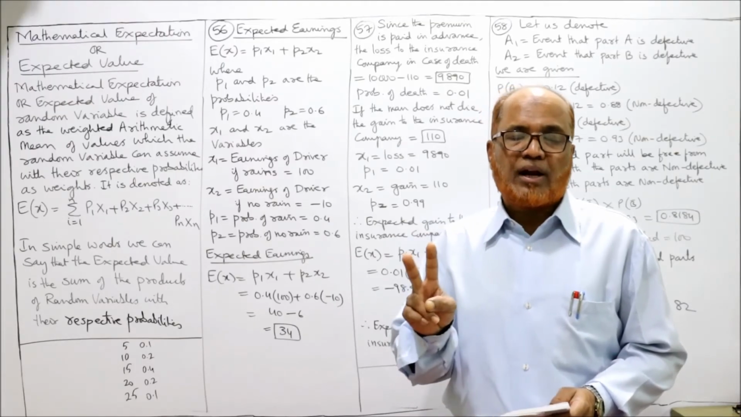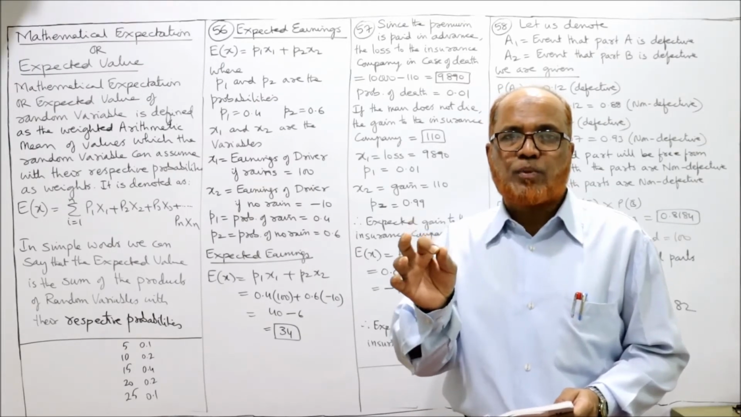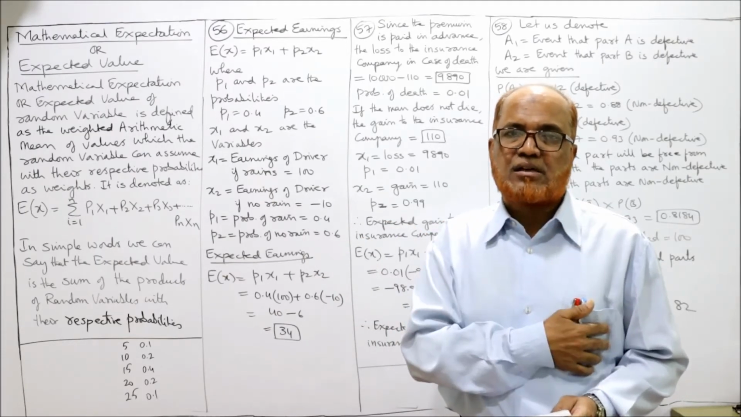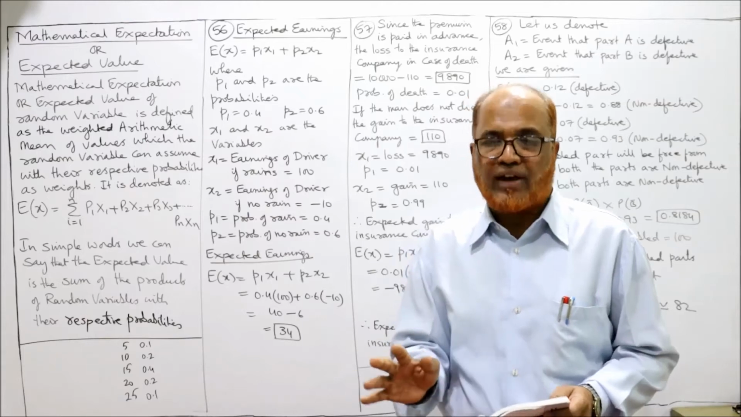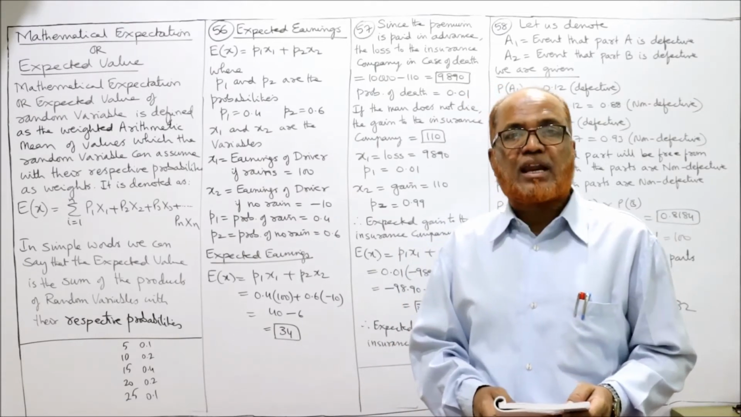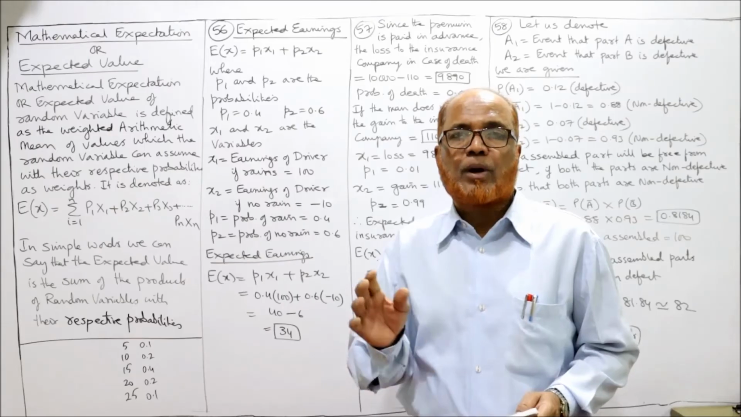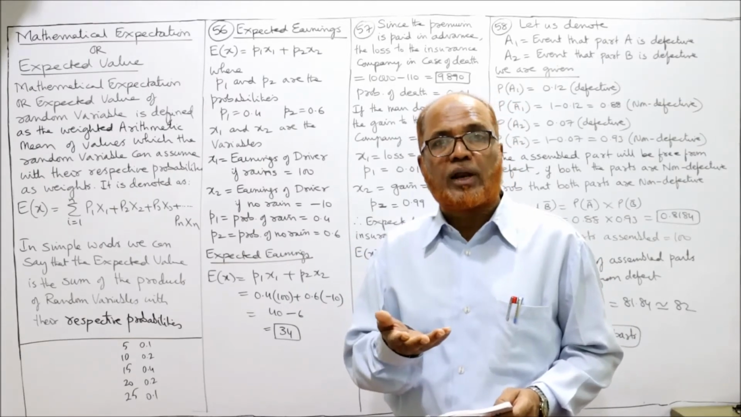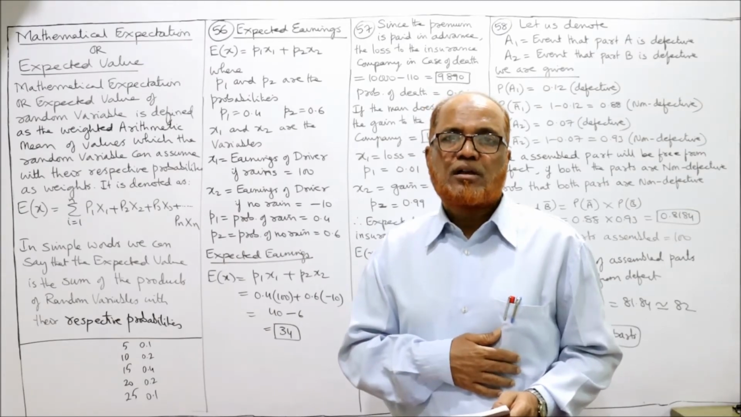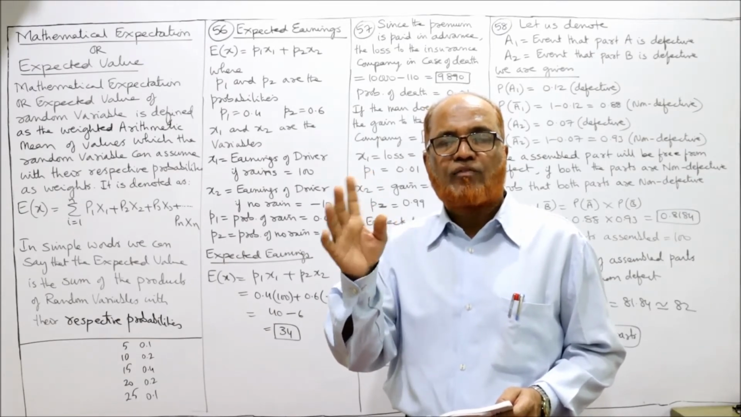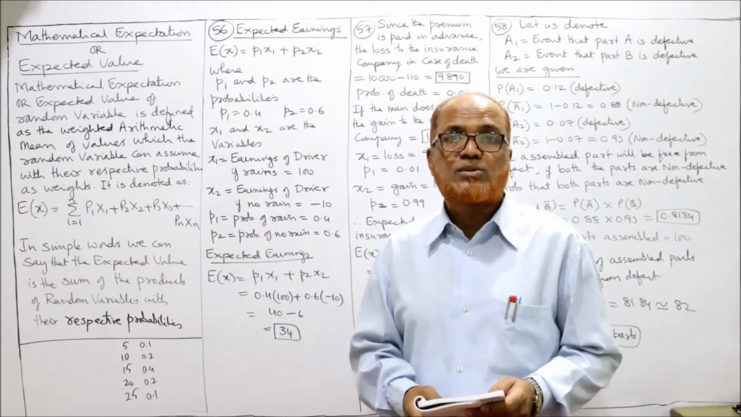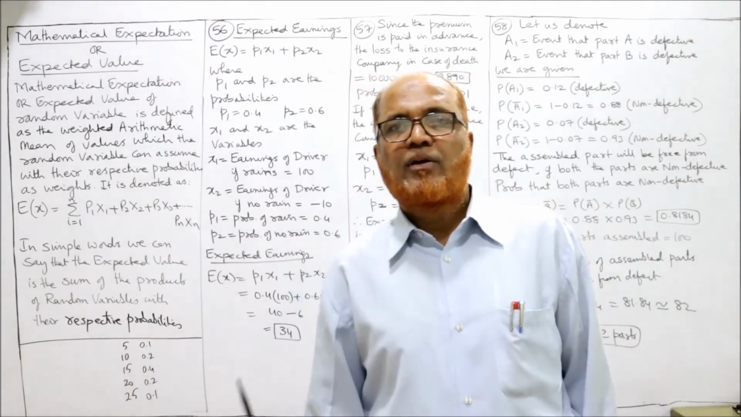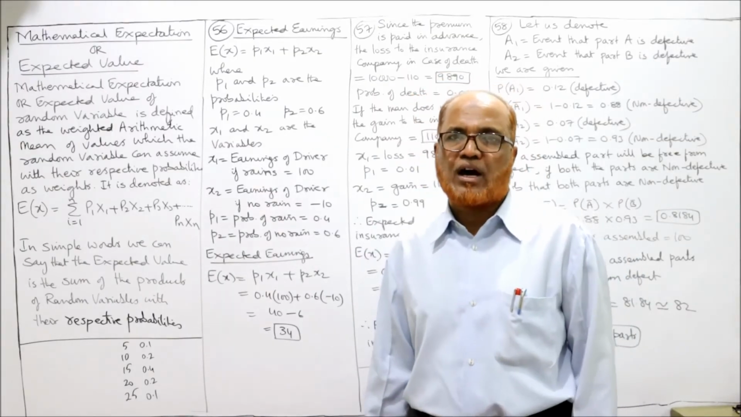So two variables are given: 100 rupees profit if it rains, 10 rupees loss if it is fair. The probability of rain is 0.4. So what is the probability of no rain? 0.6. The total of the probability is 1, so 1 minus 0.4 is 0.6. What is his expectation of earnings?